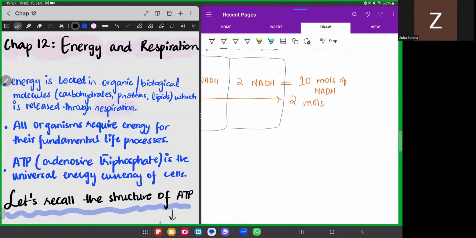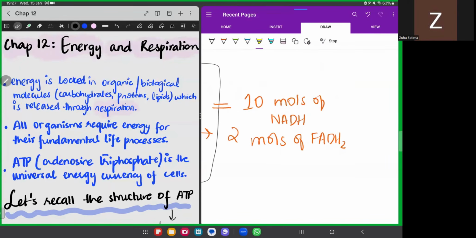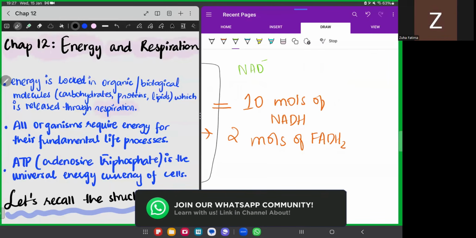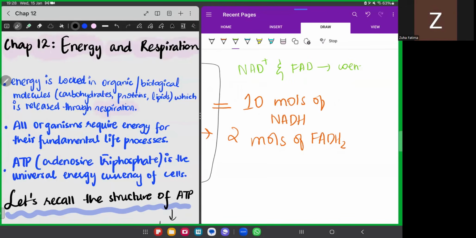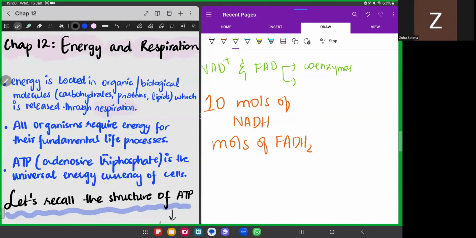FADH2. Do you guys recall how we defined NAD and FAD? What was the definition or what was the significance of NAD and FAD? Do you guys recall that from yesterday's class? They were coenzymes, right? So NAD plus and FAD are coenzymes. Very good, Amar. They are coenzymes as well as they are hydrogen and electron carriers. We can also call them proton and electron carriers.